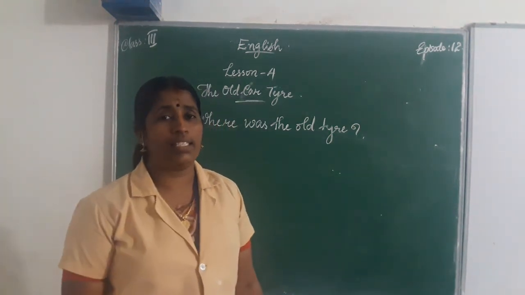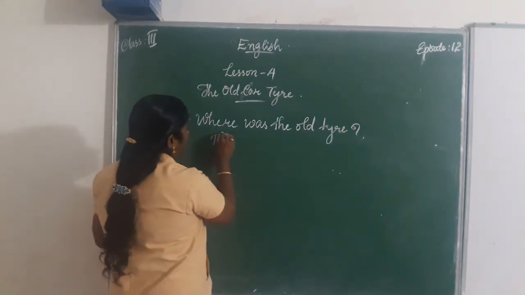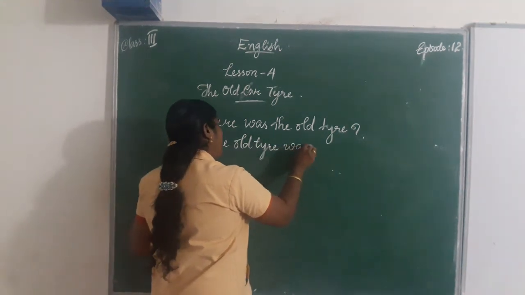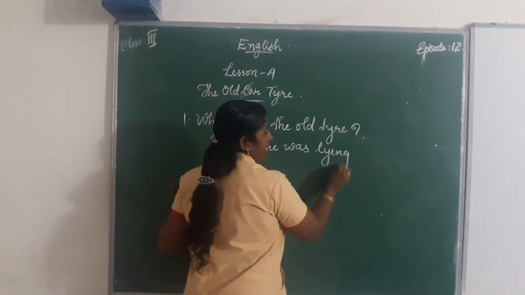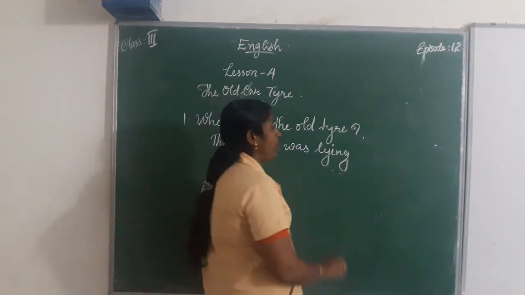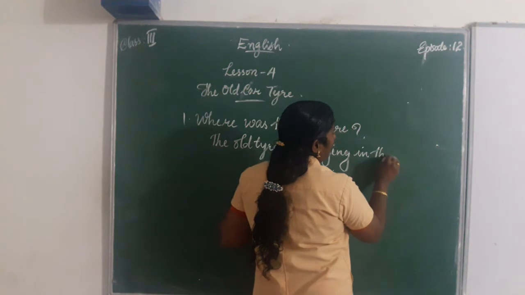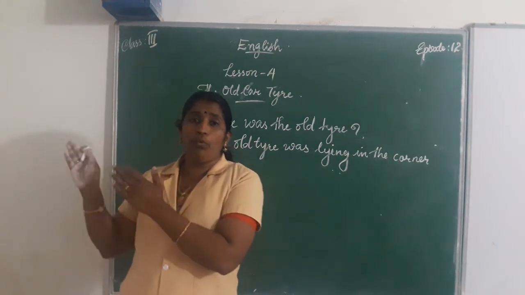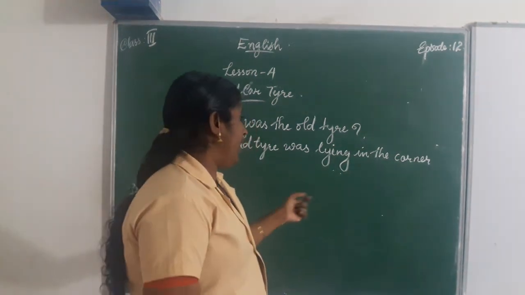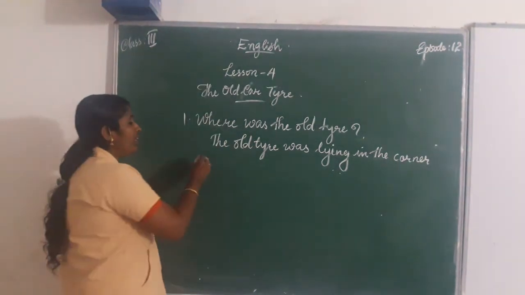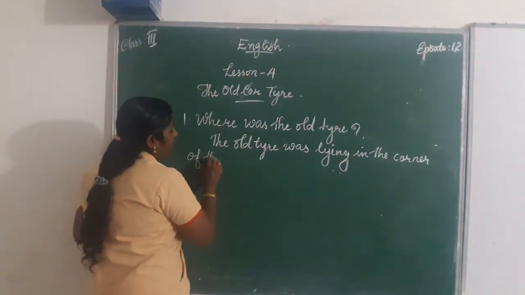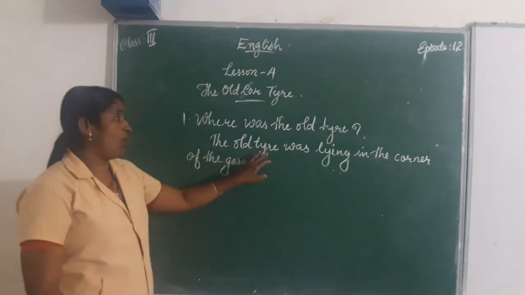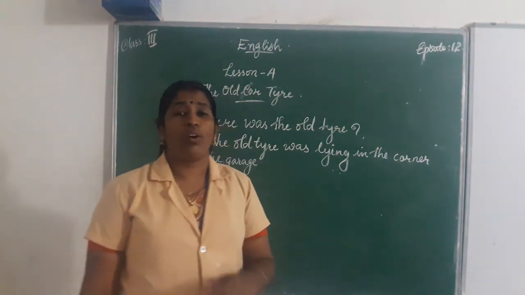The old tire was lying in the corner of the garage.